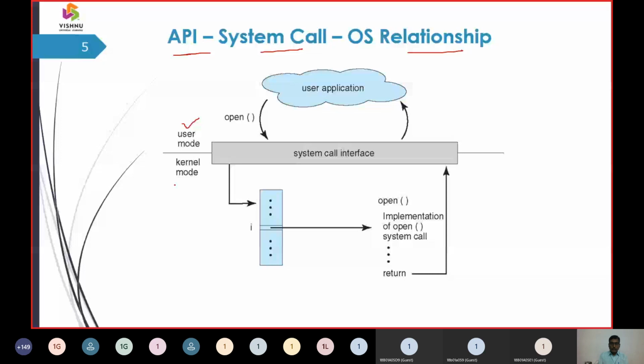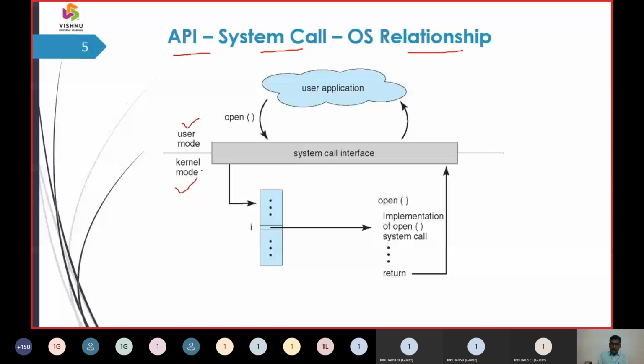The system calls connect user mode and the kernel, which is the location where the operating system runs, so we put it here as kernel mode.